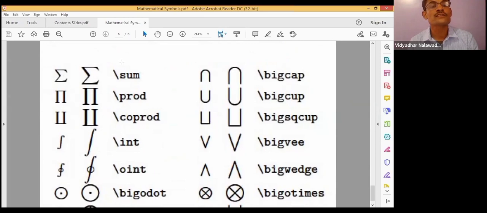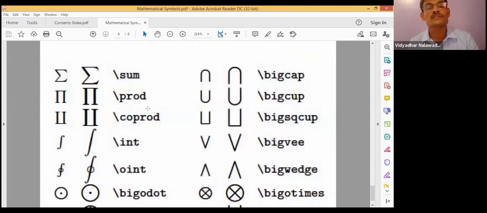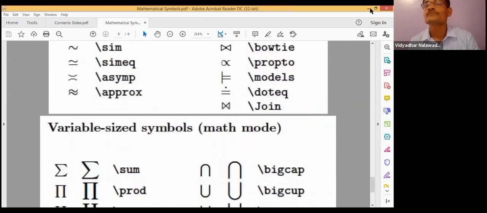Variable size symbols. Yesterday, Dr. K. Pravas shared all these symbols with us. Okay. So mathematical symbols, I have given some examples and shown the document in which thousands of symbols are available. Let me go to the next section to cover it fast.